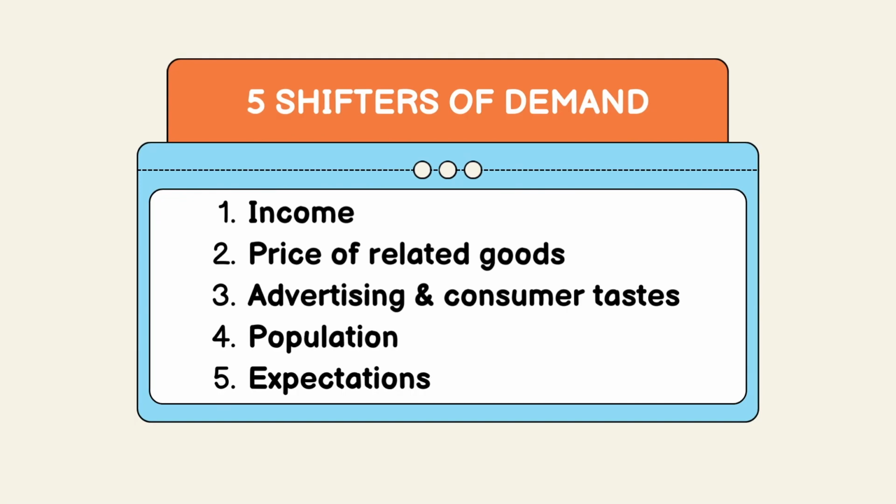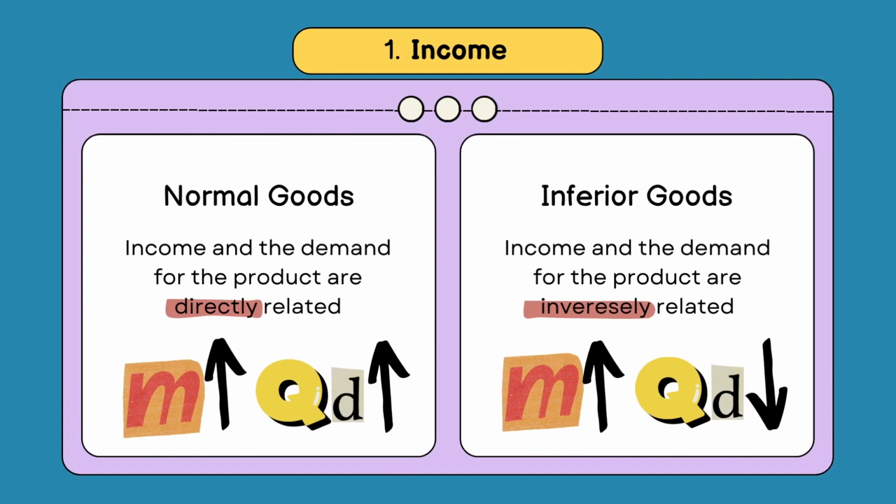There are 5 shifters of demand that cause the demand curve to shift. The first one is income. Income depends on the type of product, which are normal goods and inferior goods. So let's say that coffee was a normal good. This means when there's an increase in income, the demand is going to increase. When there is a decrease in income, the demand is going to decrease. An inferior good is just the opposite. When there is an increase in income, the demand falls. And when there's a decrease in income, the demand will go up.